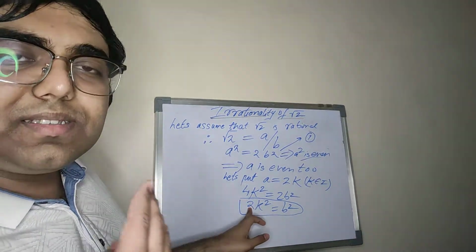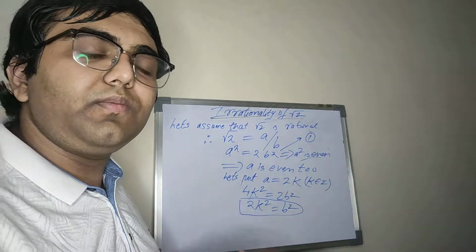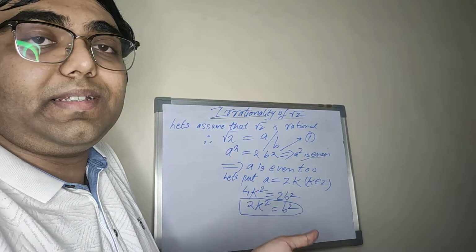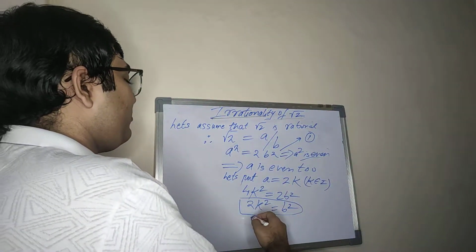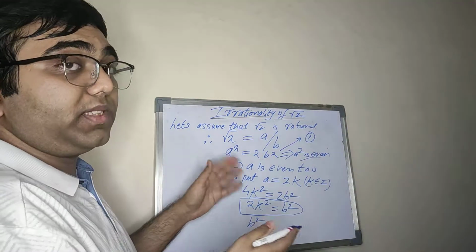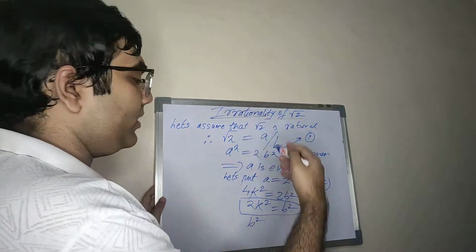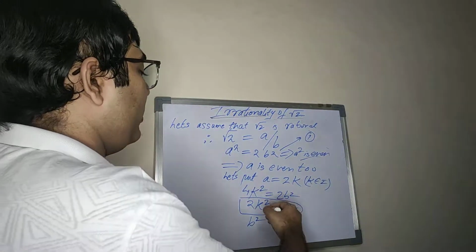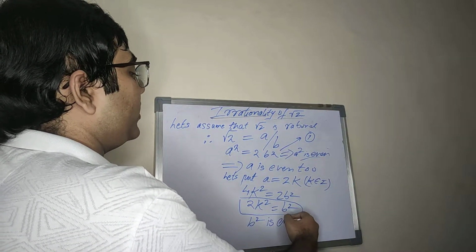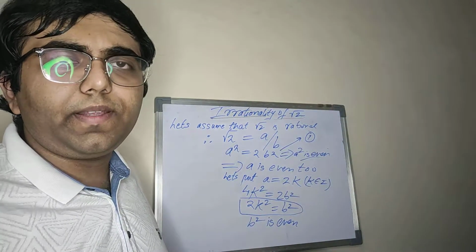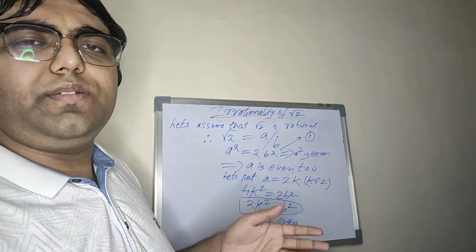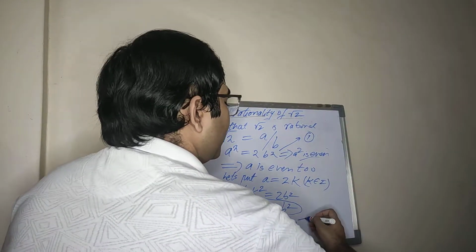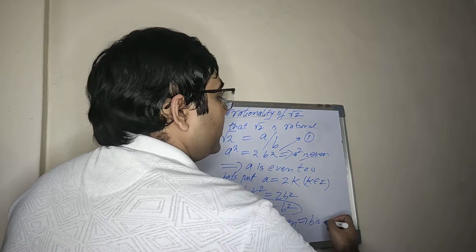B square is a product of 2 into something, which clearly implies that b square is even. Again, if b square is even, b has to be even. So it implies b is also even.